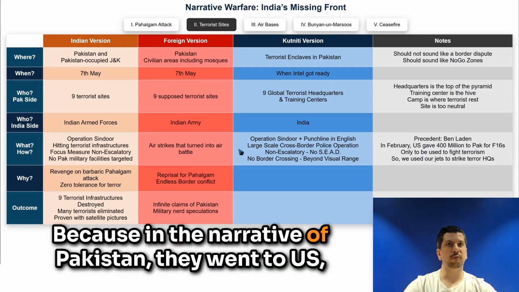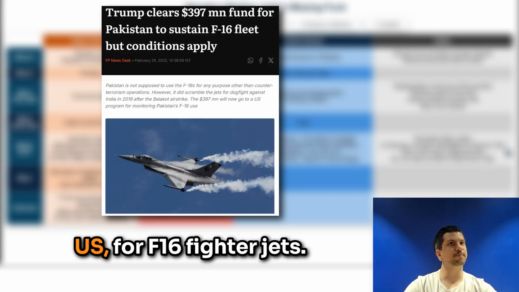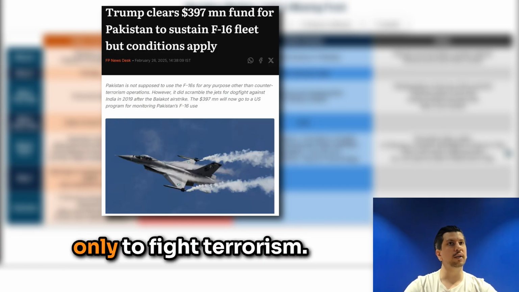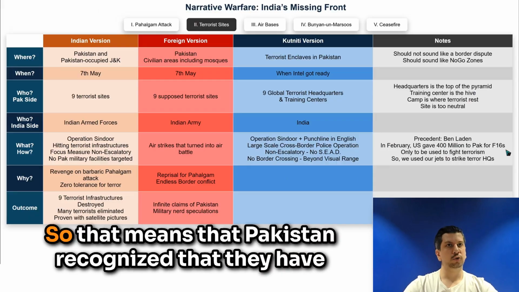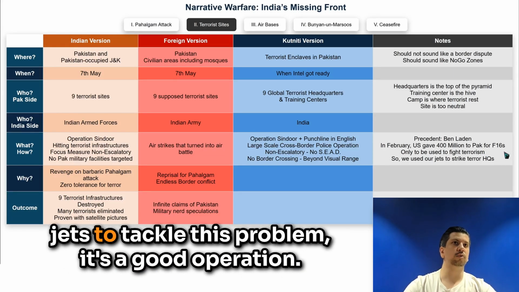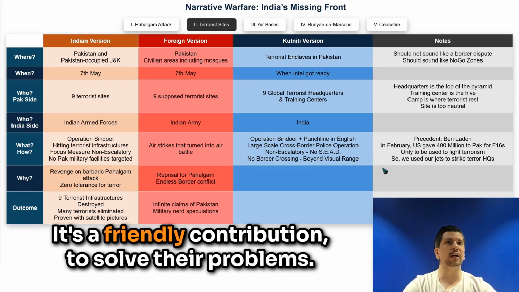Because in the narrative of Pakistan, they went to the US and in February they got $400 million from the US for F-16 fighter jets. And their excuse was that they will use them only to fight terrorism. So that means that Pakistan recognized that they have a problem of terrorism on their soil and that using fighter jets to tackle this problem is a good operation. So what India is doing is just doing the job of Pakistan. It's a friendly contribution to solve their problems.